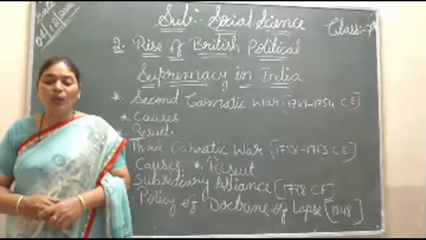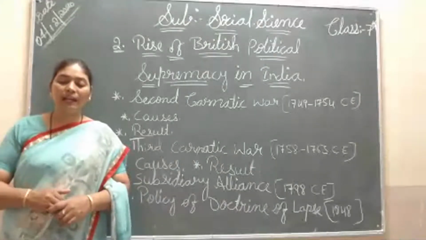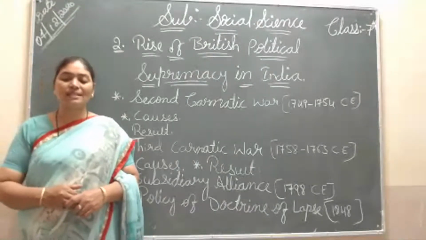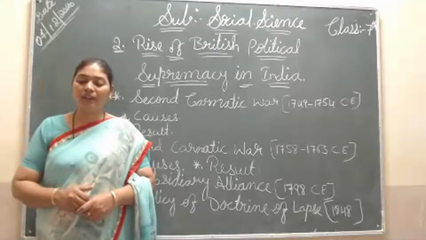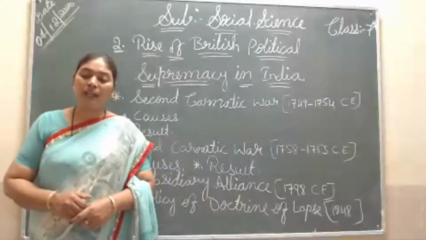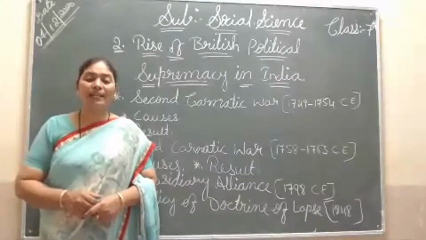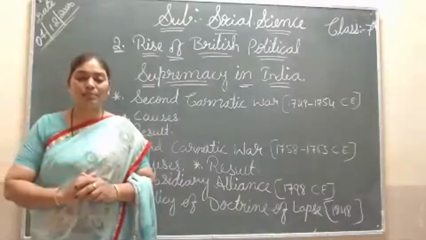Lord Wellesley encouraged the kings to accept military aid from the British to stay safe from their enemies. Lord Wellesley was forcing the Indian kings to take this subsidiary alliances policy.